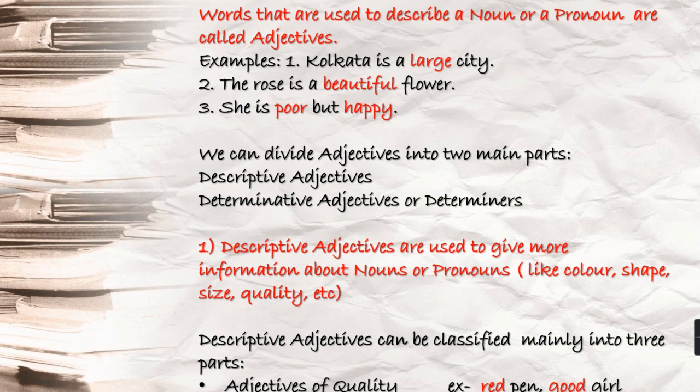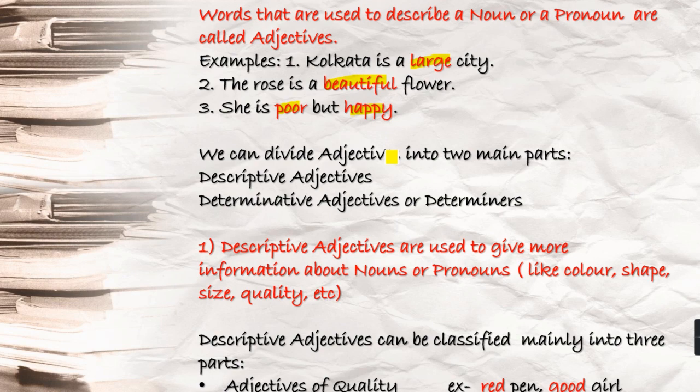Okay, now come to the topic. Words that are used to describe a noun or a pronoun are called adjectives. This is what we all have studied. Adjectives are describing words. They describe nouns or pronouns. Examples you have. Kolkata is a large city. What kind of city? Large city. City is your noun term. Next example, the rose is a beautiful flower. Beautiful again you see, this is your adjective. She is poor but happy. Poor and happy, these are your adjective terms.